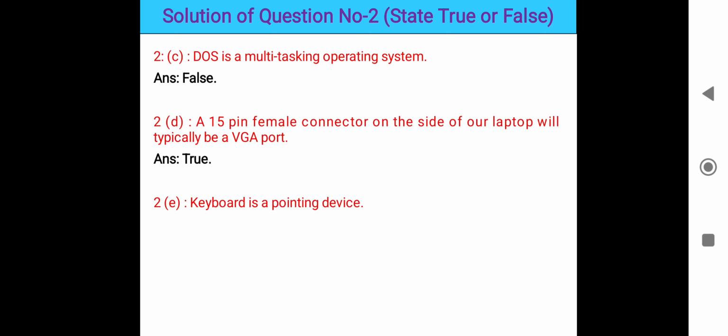The keyboard is a pointing device. No, we know that the keyboard is not a pointing device. Through the keyboard we can give the input, that means we can write something. So it is an input device. Mouse is a pointing device. Through the mouse we can point. So this statement is false.